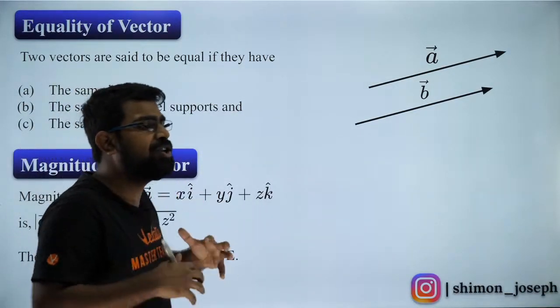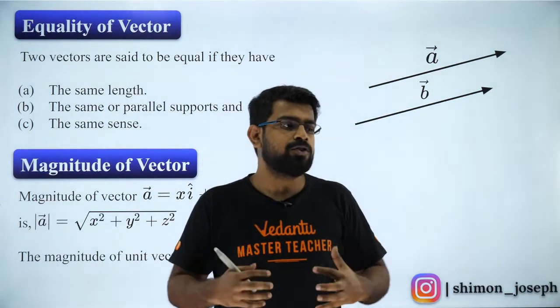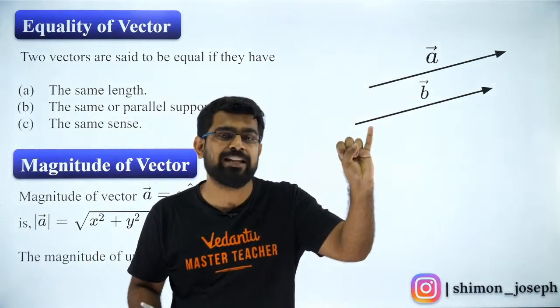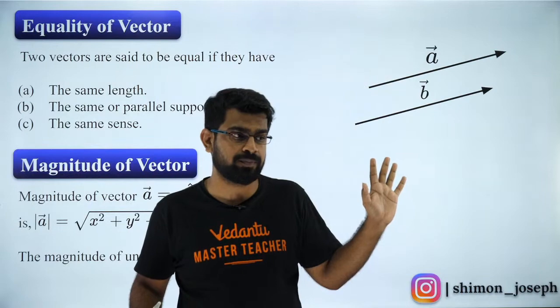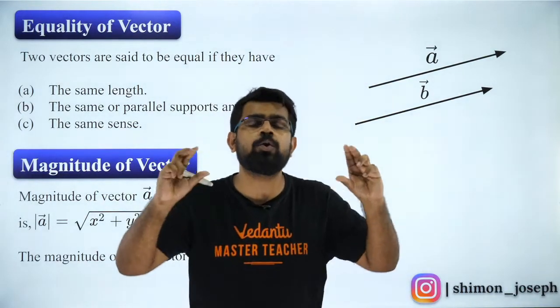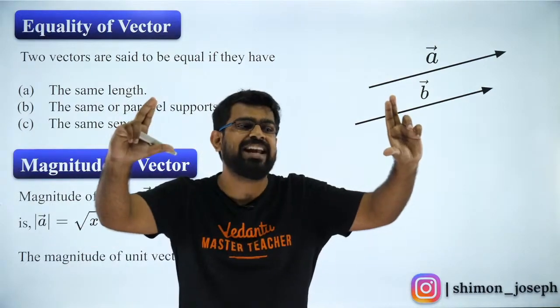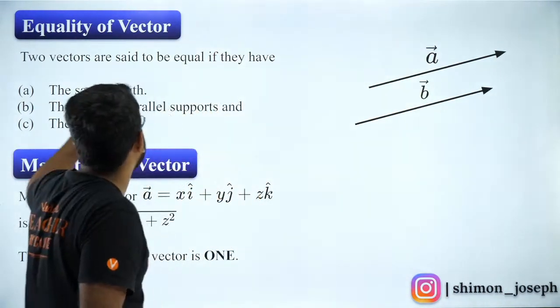So guys, when do you say that two vectors are equal? So you say that two vectors are equal when their magnitudes are equal and their directions are equal. That is very, very simple. So when you say two vectors are equal, that means their magnitude as well as direction will be equal. I hope you guys got that. So that is what I have explained here.